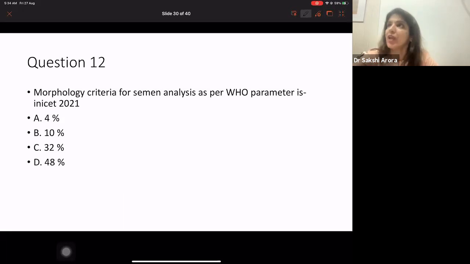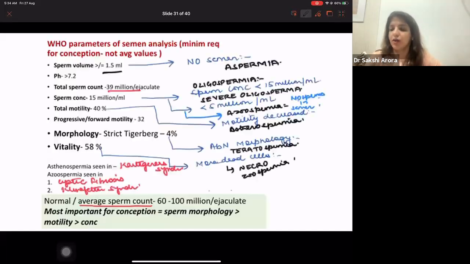Coming to infertility. Morphology criteria for semen analysis as per WHO parameter is, and again, this is an INI CET 2021 question, right? So what is the morphology criteria for semen analysis as per WHO parameters? Most of you are giving the right answer, and it is 4%, right? So please remember that when we talk about WHO parameters of semen analysis, we are talking about the minimum which is required for conception. We never say that these are the average values. We say this is the minimum which is needed for conception, right?